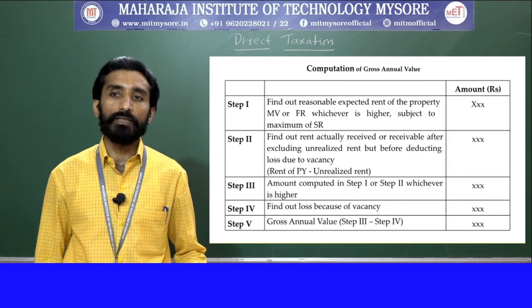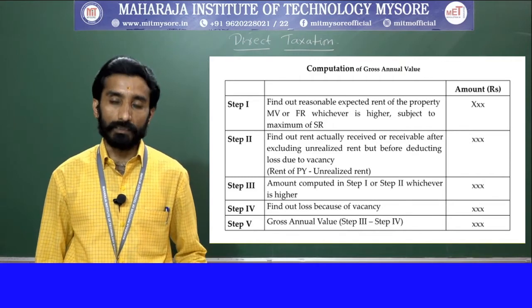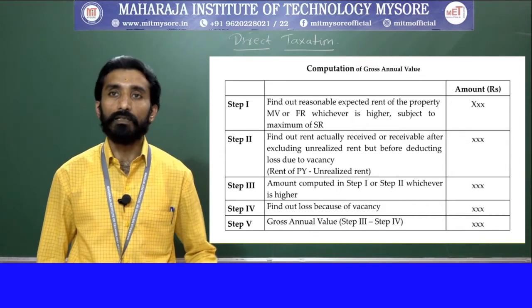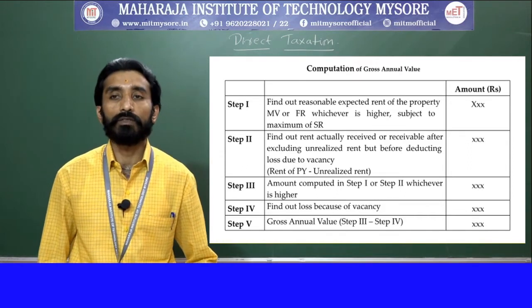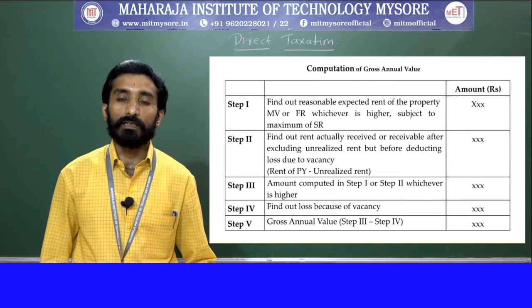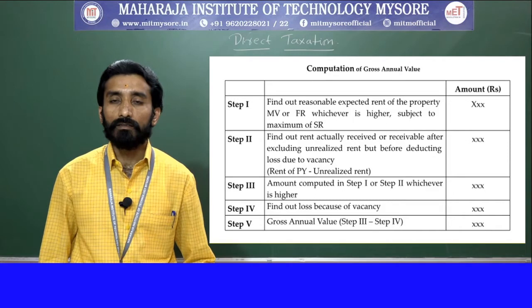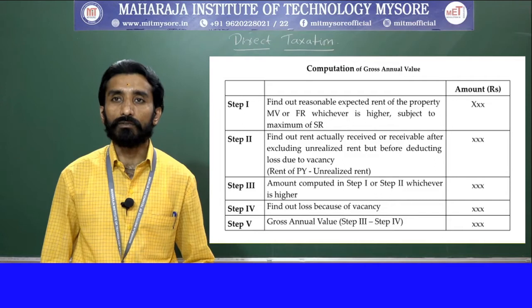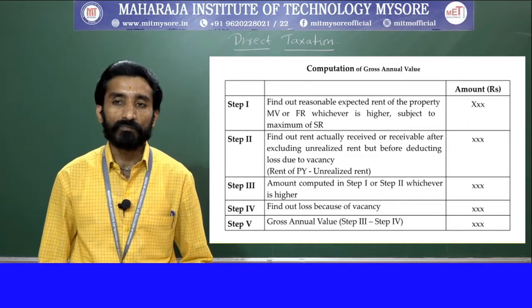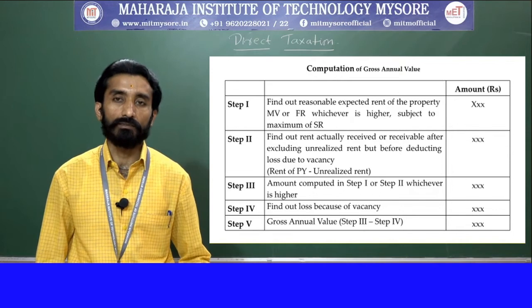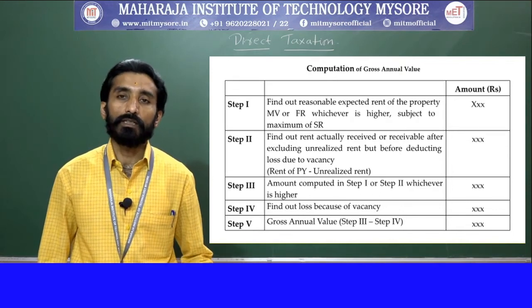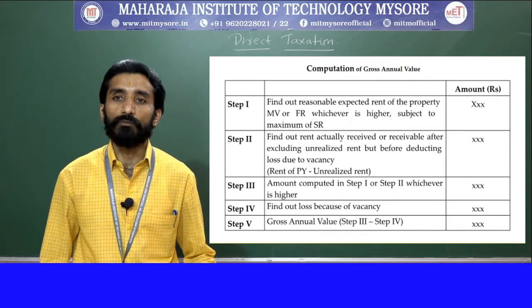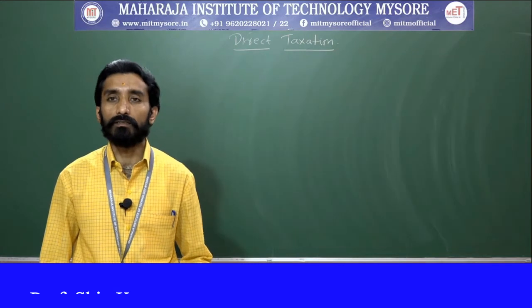So till now, what we discussed was the theoretical aspect of gross annual value, which is very essential to solve your income from let out house property. Now we will solve a few problems on gross annual value. Clear? First and foremost, to find the gross annual value, as we discussed, there are 5 steps you need to remember, and based on those 5 steps we will calculate the gross annual value.